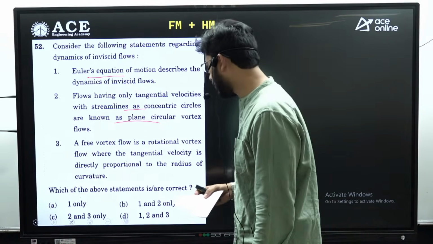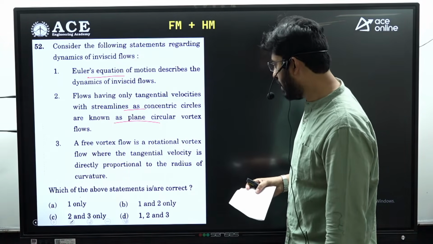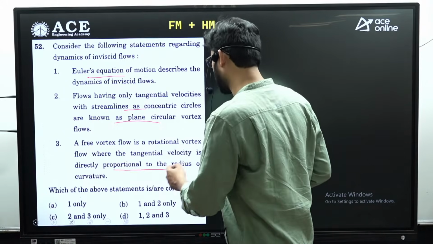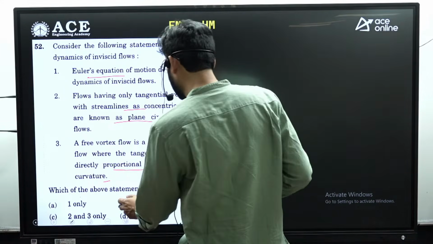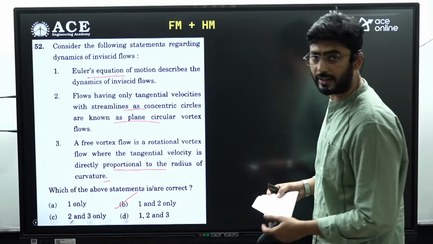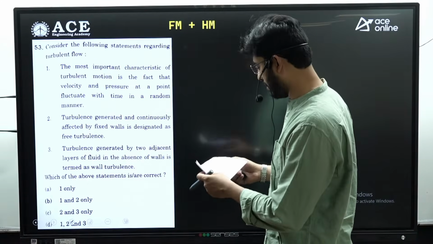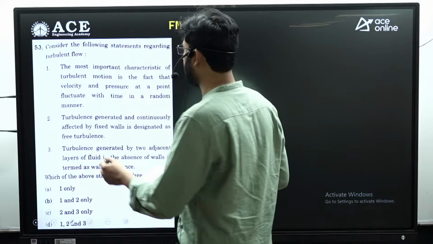And next is free vortex flow is irrotational vortex flow where the tangential velocity is directly proportional to the radius of the curvature. So for the 52 question, the answer is option B, that is statement 1 and 2 are correct answers. Question number 53,